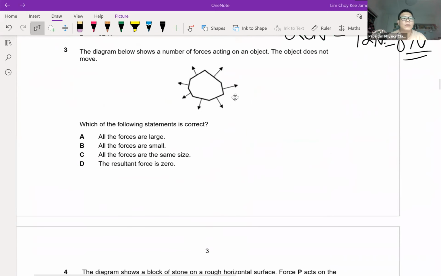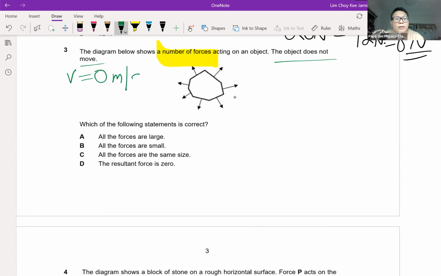Question 3 is a slightly different variation of question 2. Instead of 3 forces, I have a number of forces acting on the object, and the question says the object doesn't move. The clue behind this statement, doesn't move, is that the object is not moving at all. So the speed is 0 meters per second, which also tells us that the object is not accelerating.